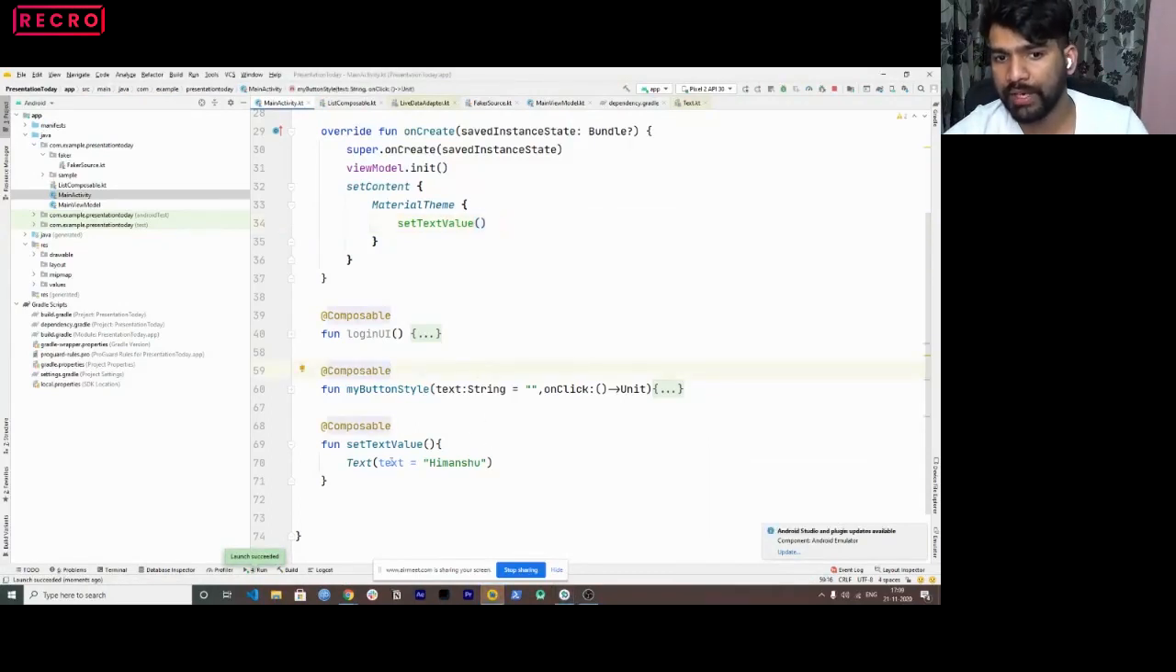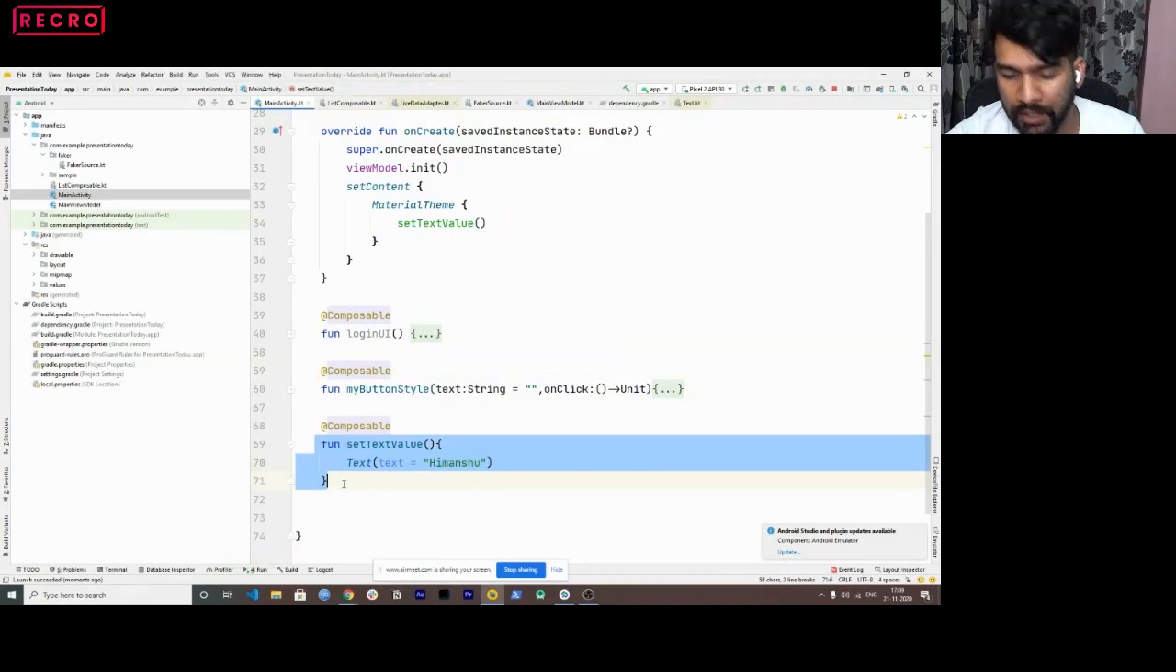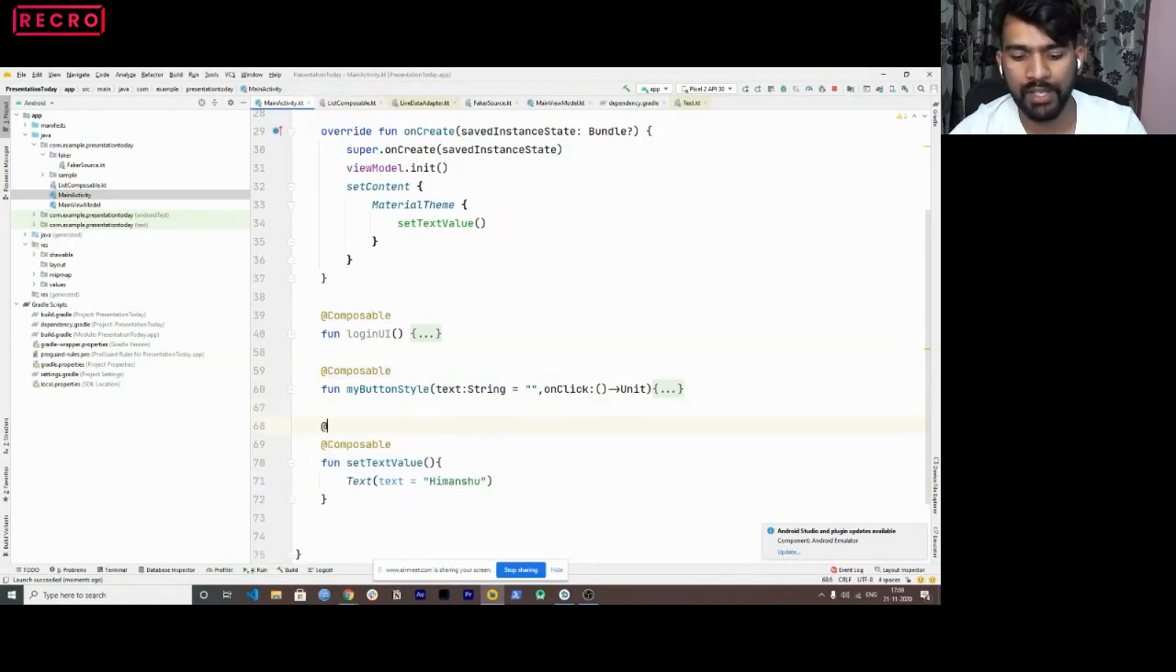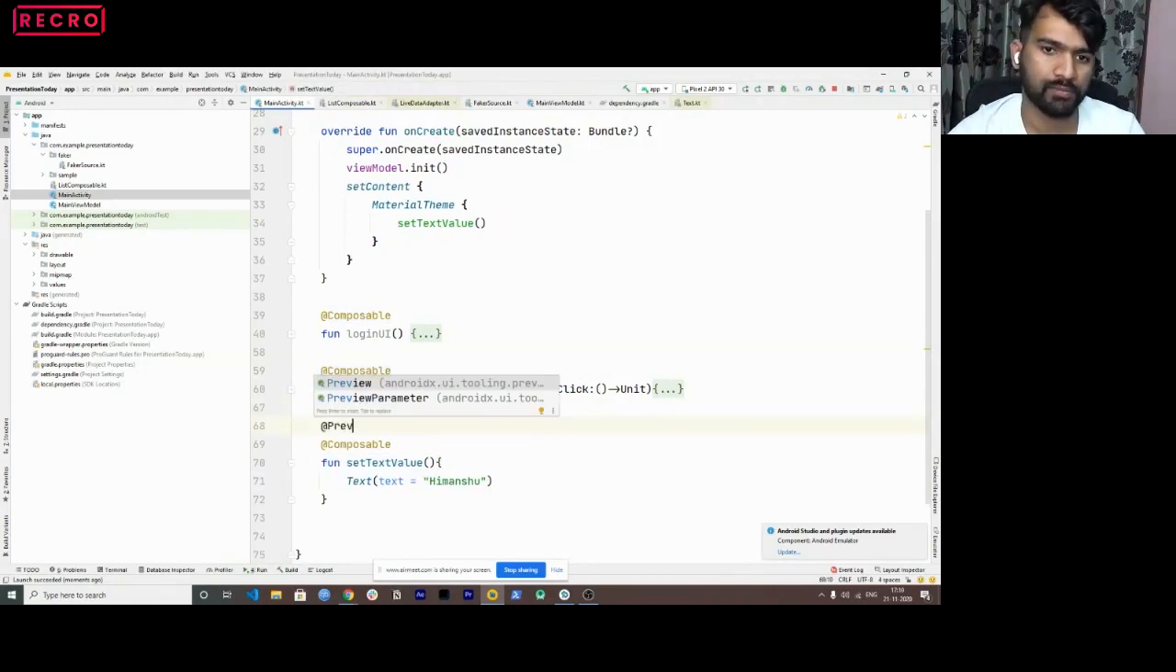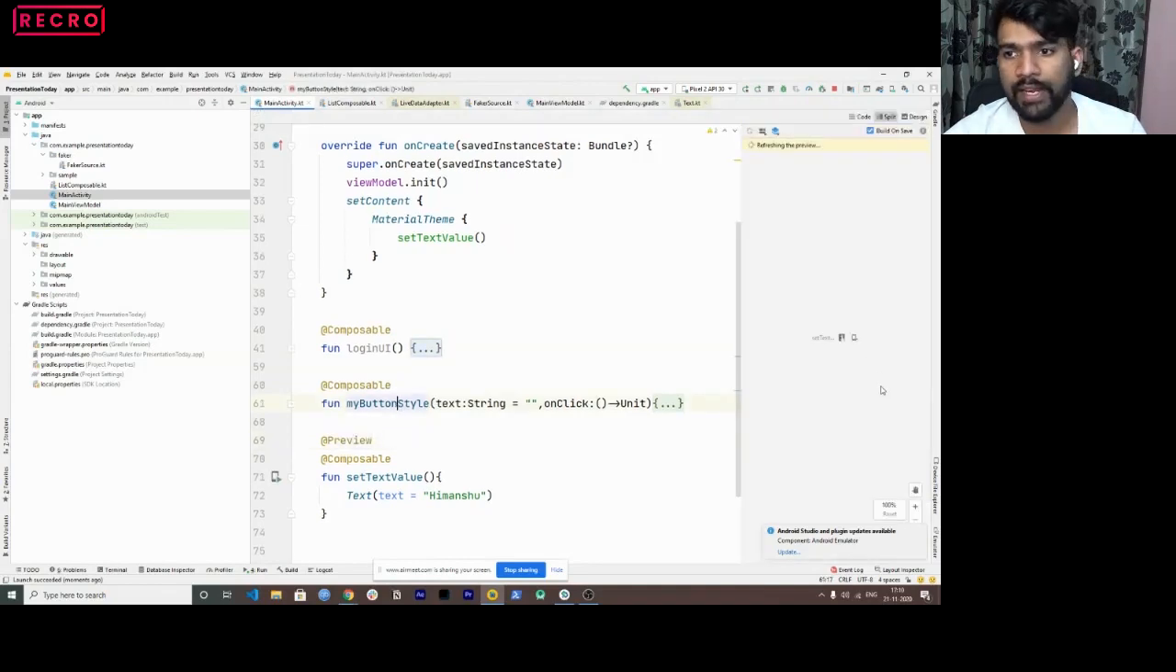But we don't want to do it again and again, right? We just want to see how this function looks. So for that, we have something called preview annotation, right? And you can see this coming up here on the right-hand side of your Android Studio. So you can see Himanshu comes up here, right?